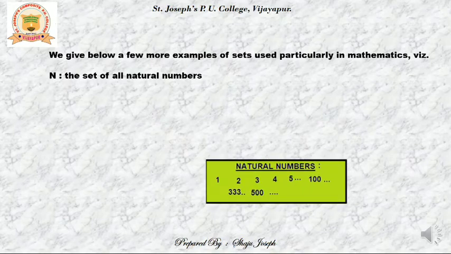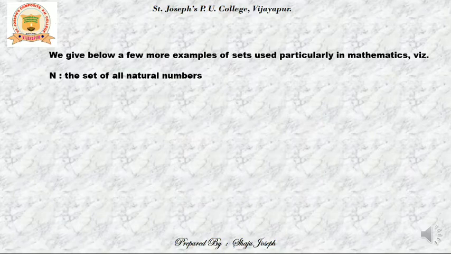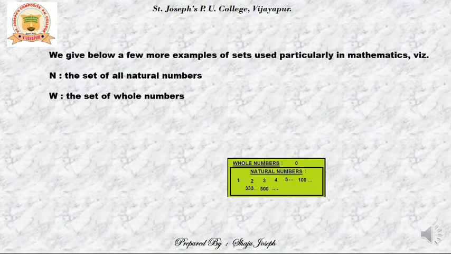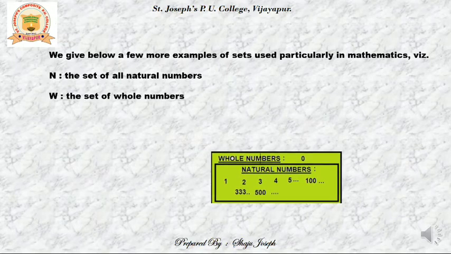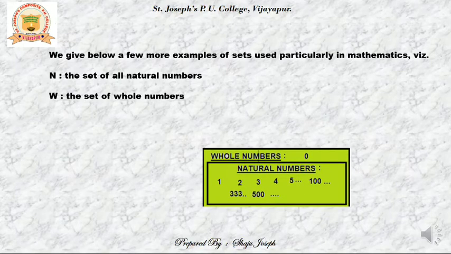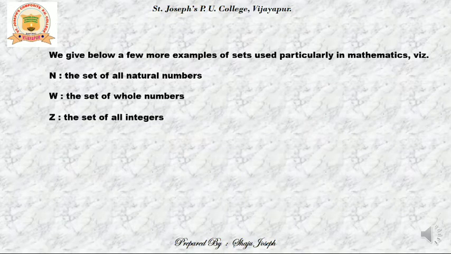Yes, all the positive or counting numbers, like 1, 2, 3, and so on, and that does not have any end. The infinity or positive infinity is considered to be the end of natural numbers. Another set which is very famous is the set of whole numbers, which is nothing but natural numbers when added with 0.